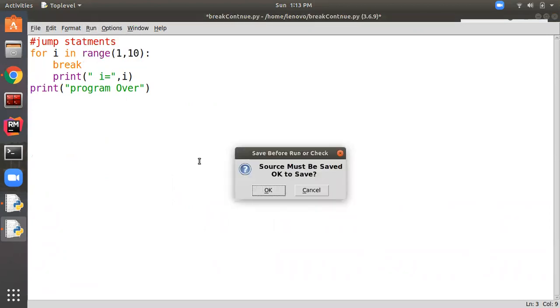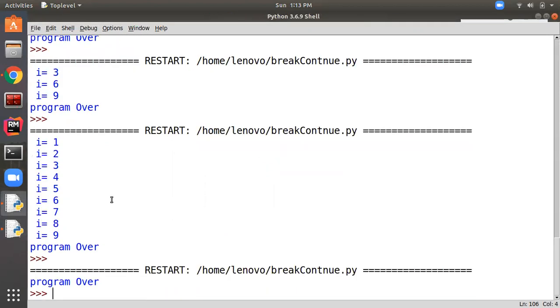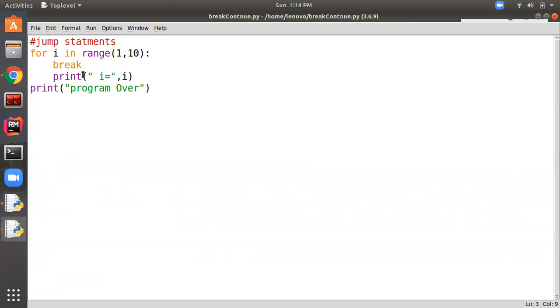Let me save this. See, it doesn't print any number from 1 to 9. It's simply printing the message program over. Let's come back to the program, because when the first iteration started, it encounters the break statement.